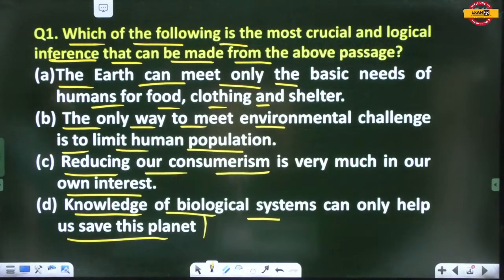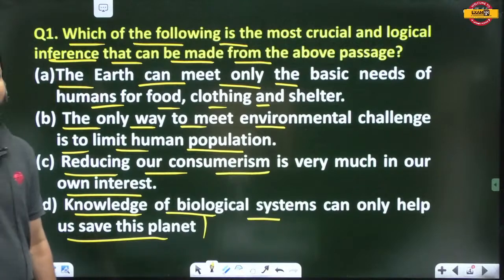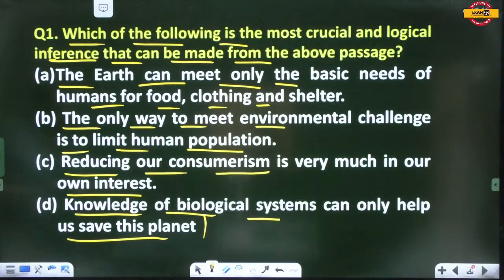Now you have to tell which one is the most crucial and logical inference that can be made from the passage given. Answer this question. I am waiting for your answer, then I'll tell you the correct one.